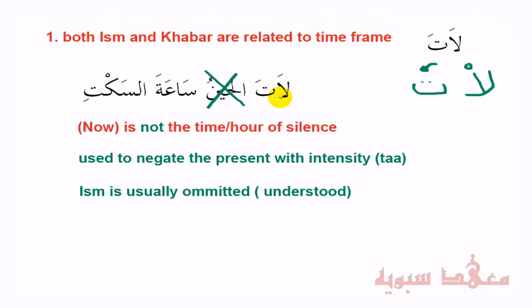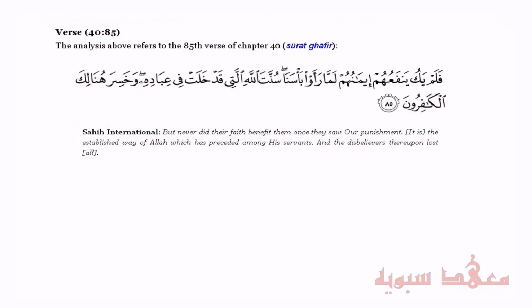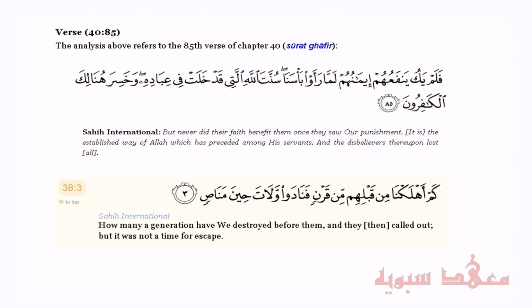Now, let's get to the Qur'an and see how this word is used. Before getting to the ayah, we have this ayah here. It says, but never did their faith benefit them once they saw our punishment. فَلَمْ يَكُ يَنْفَعُهُمْ إِيمَانُهُمْ لَمَّا رَأَوْا بَأْسَنَا. So here is describing Allah subhanahu wa ta'ala sending his punishment. And when he sent the punishment, the people believed. But he says that this iman, this belief, will not benefit them. It's too late.